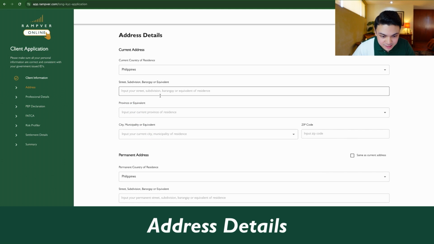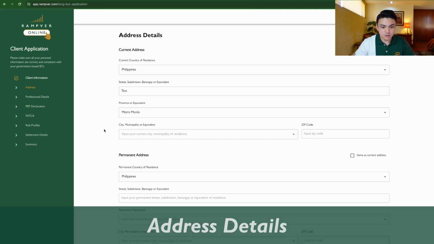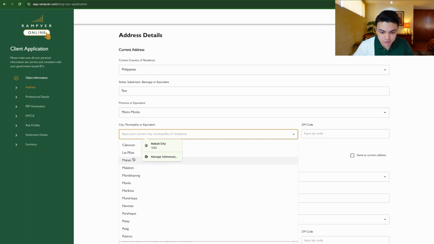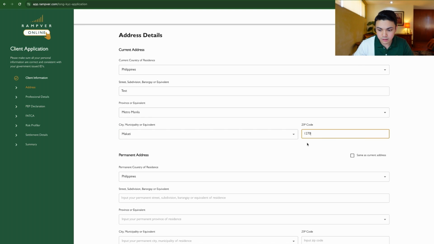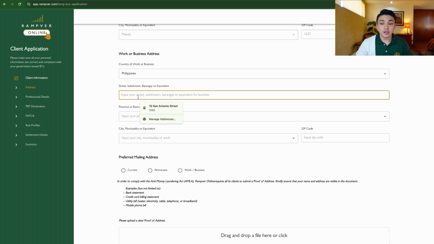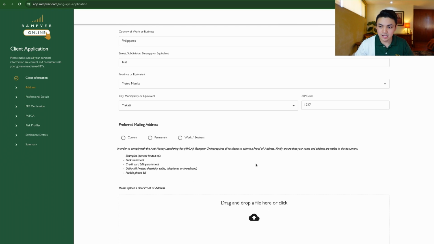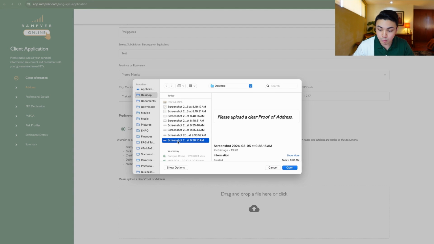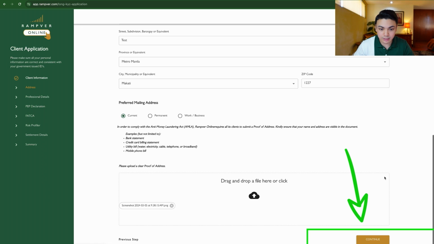You know your addresses, so you can just input this. To make it easy for all of our clients, we put drop-downs to make it easier. So let's just say Makati, yan, zip code. Okay, and then you can put same as your current address. You also need to input your work or business address. Okay, preferred mailing address. Although we don't need to mail you anything, this is just part of the regulations. Okay, and this is the proof of address where you need to upload whether it's a utility bill, credit card bill, mobile plan bill. Okay, after this, you can click continue.